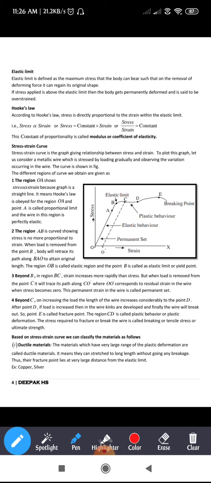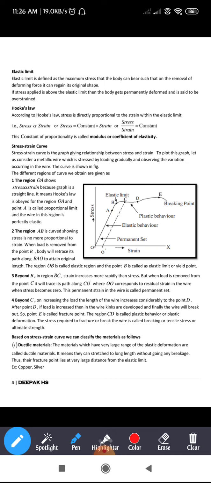Next, what happens if you still increase the load on the metallic wire? Let us say that previously we have added 100 grams, next again you have added some 100 grams, so 200 grams now. Now I'm adding still more to that.